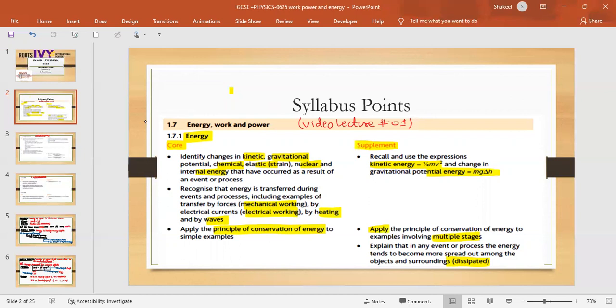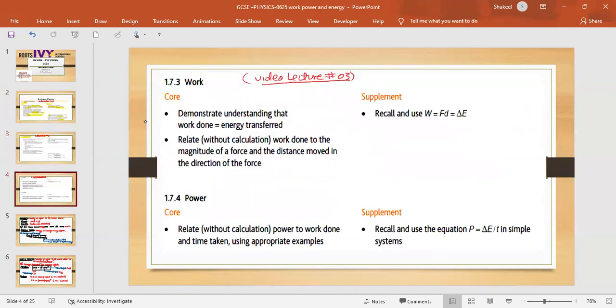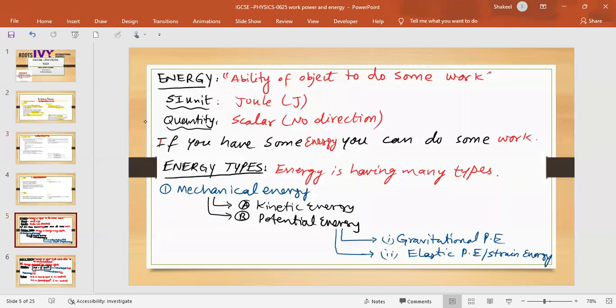Okay, let's move on. The next thing is 1.7.2. This will be in video lecture 2. This will include electrical energy and efficiency. And the third video lecture is about work and power. So let's start off with the energy.